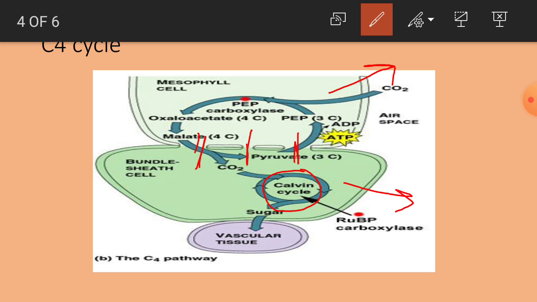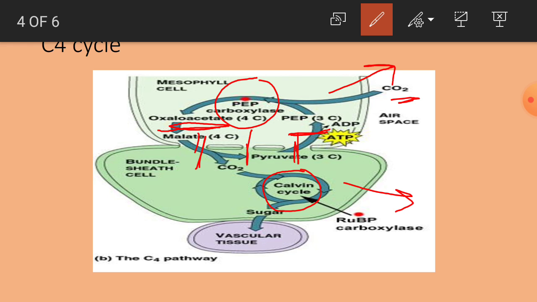Here, first what happens? CO2 present in the atmosphere enters into the mesophyll cells of the C4 plants. The CO2 is first accepted by PEP molecules. They are 3 carbon compounds, phosphoenol pyruvic acid. By taking the CO2, PEP is changed into oxaloacetic acid, a 4 carbon compound, in the presence of an enzyme PEP carboxylase. This is the first reaction of the C4 cycle. The first CO2 acceptor is phosphoenol pyruvic acid, shortly known as PEP, and the first enzyme is PEP carboxylase, and the first formed compound is a 4 carbon compound, that is oxaloacetic acid.